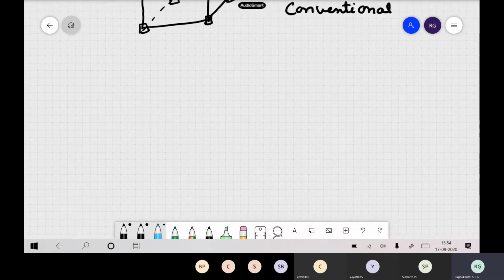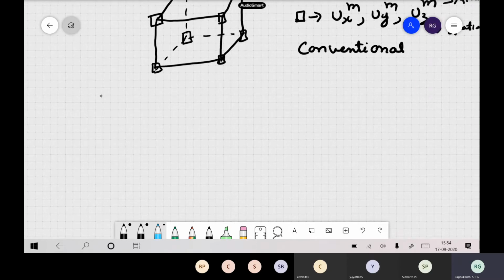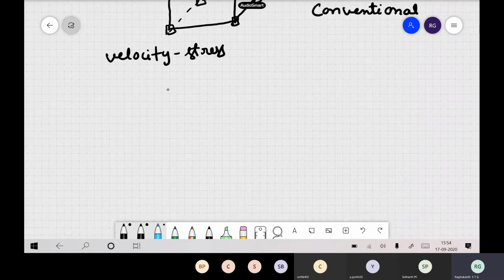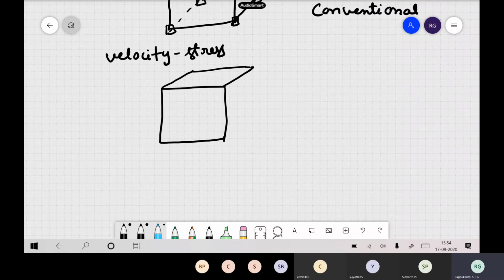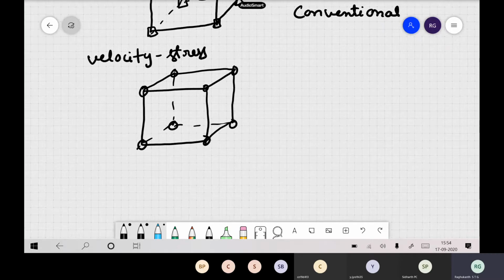Now suppose you are using a velocity-stress formulation, that means you have velocity and you have stress also. If you are solving these equations, then you have a grid like this. Since it is a velocity-stress formulation, you have a velocity equation and a stress equation also.